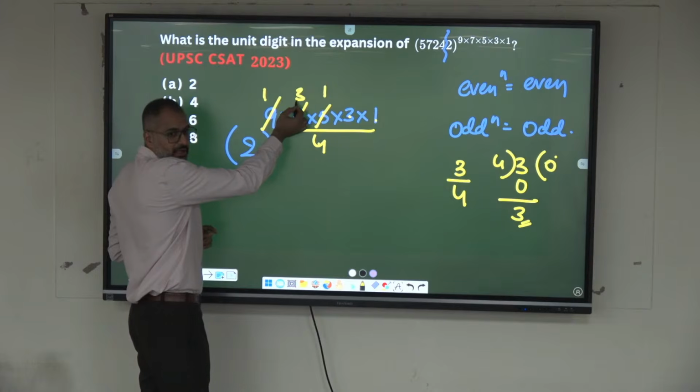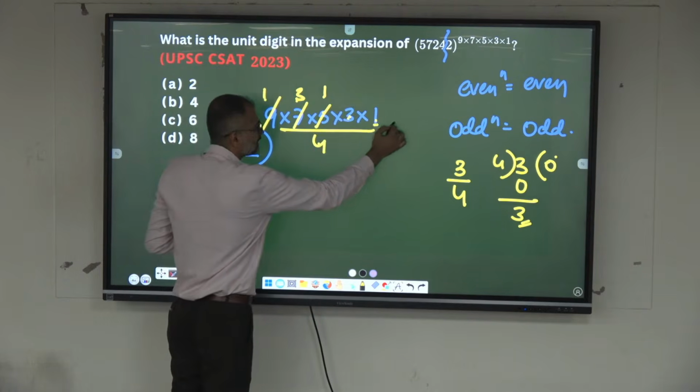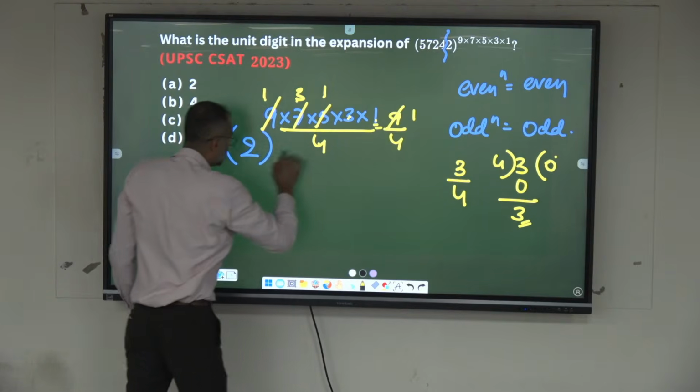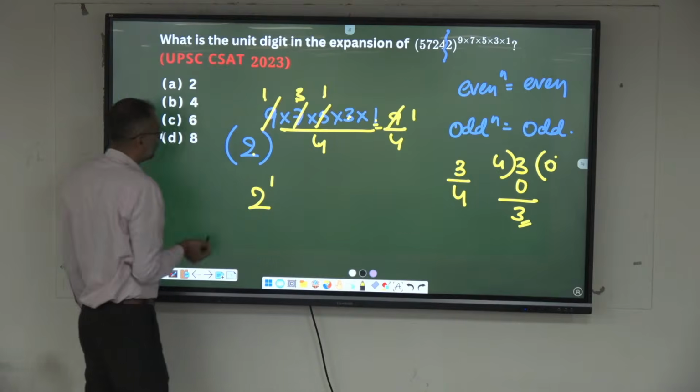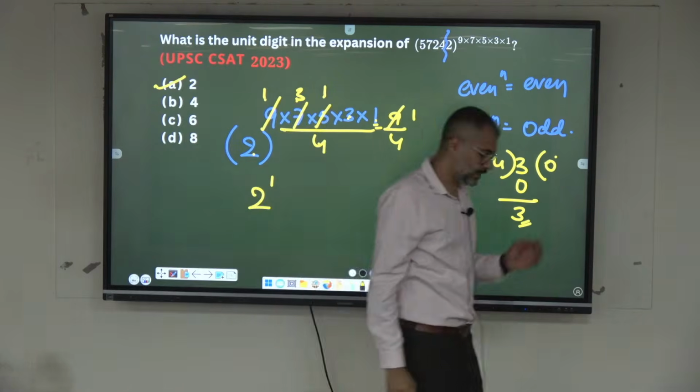1 into 3, 3 into 1, 3 into 3 is 9. So this is 9. 9 when I divide by 4, what is the remainder? 1. Meaning, this whole thing becomes 2 power 1. What is the unit digit of 2 power 1? Got it? Take down.